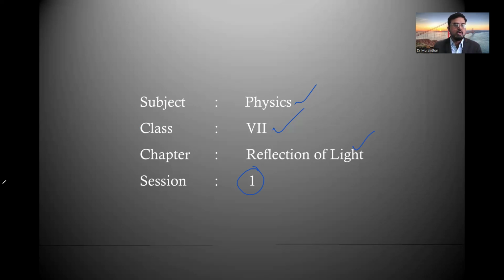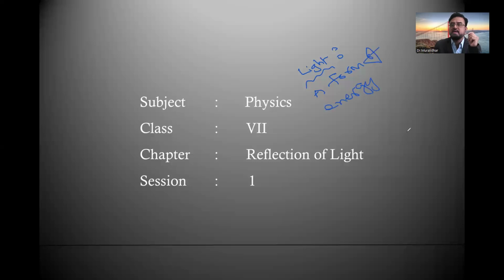But before knowing about the property of light, just to recall, as you are now in 7th class, we should recall our 6th class knowledge about what exactly light is. Because before knowing about the reflection of light, we should know what light is, right? So all know that light is a form of energy. Why are you saying form of energy? Because we can do some work with the light. Whichever form with which you can do work is called energy only, right?